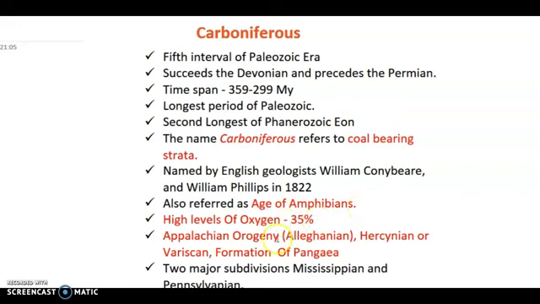Next one is the Appalachian orogeny, also known as the Alleghanian orogeny, when we are talking about North America, and the Hercynian or Variscan orogeny when we are talking about Europe. So when I am going back and forth between Hercynian and Variscan, you have to remember that Hercynian and Variscan are the same, and Appalachian and Alleghanian are the same.